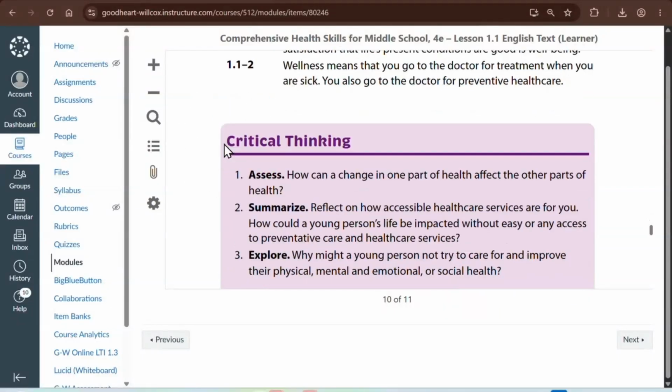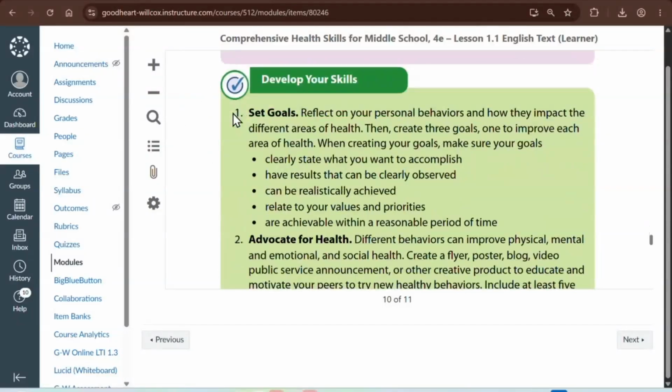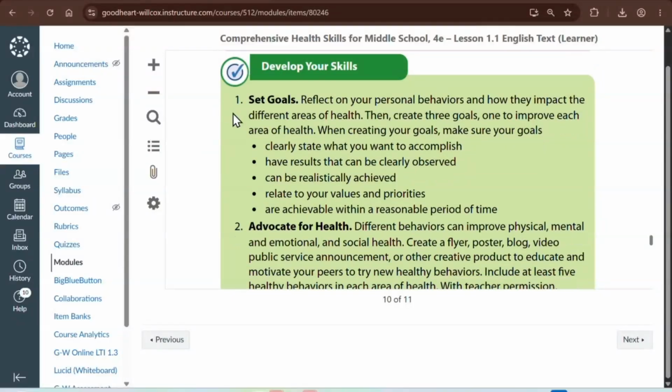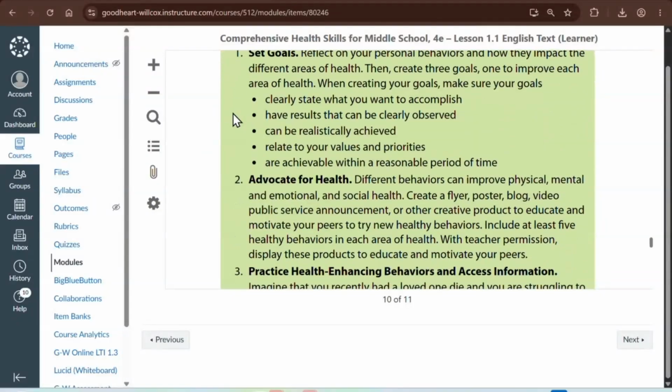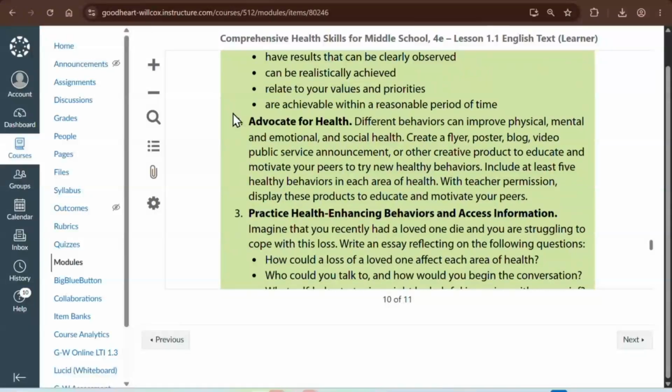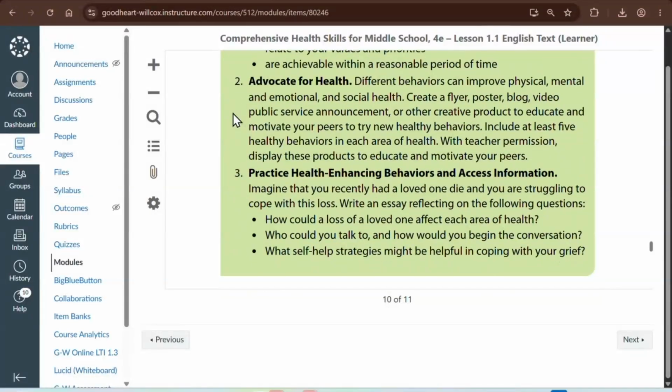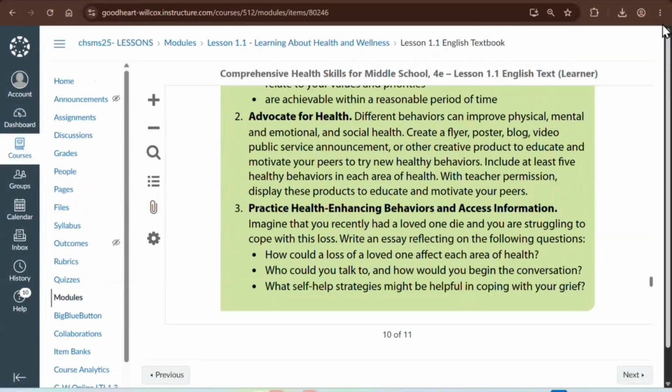But at the end of the lesson for both middle and high, we do have a reading summary. There's critical thinking questions. High school, just above the critical thinking questions, you also have text-dependent questions. So you don't have those reading checkpoint questions, but you do have them at the end of the lesson. And you also have a digital copy of that. And both middle and high also has opportunities to practice skills at the end of the lesson. So you could assign one of these for students, or you could even let students pick what skill they wanted to do. So teachers, this was our digital textbook.